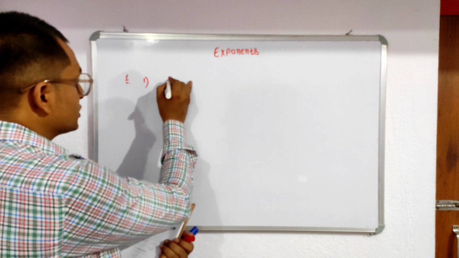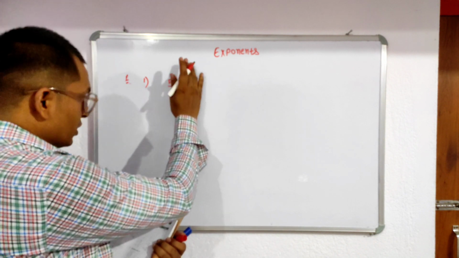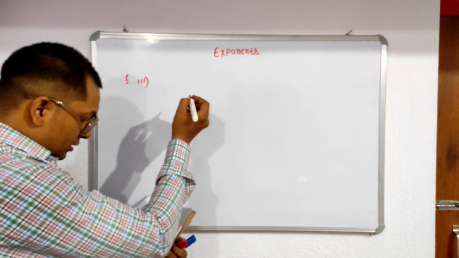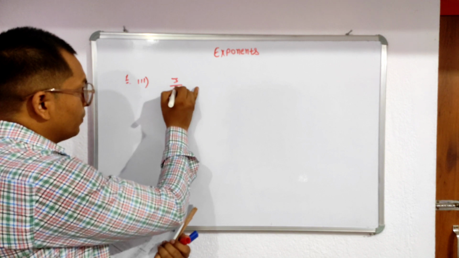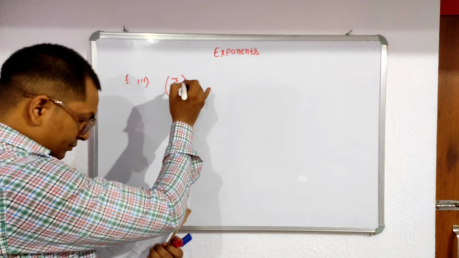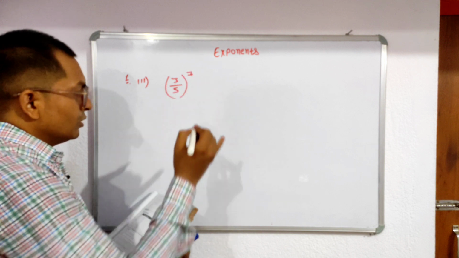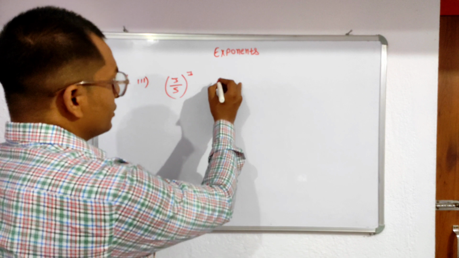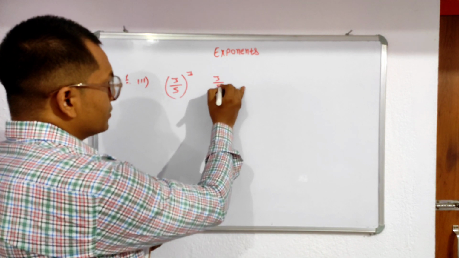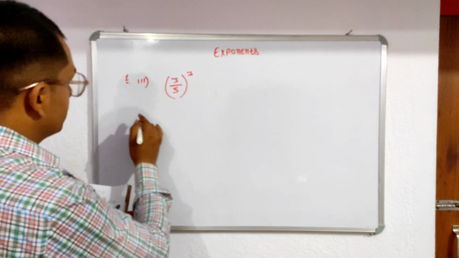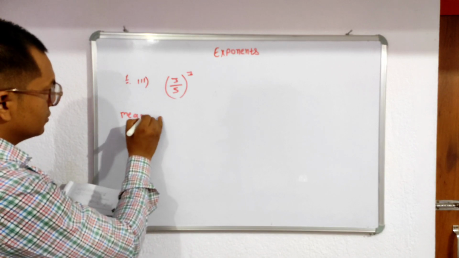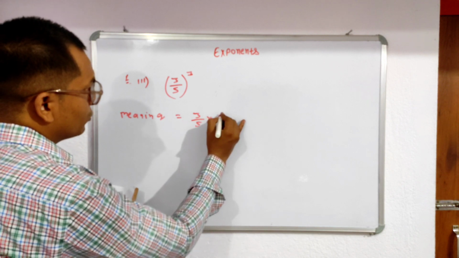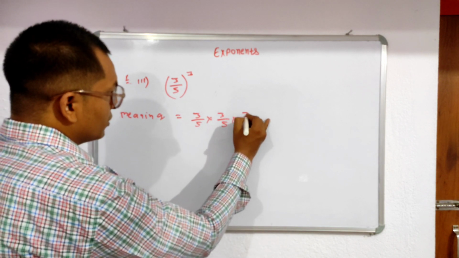The first part is the expression 3 by 5 to the power 3. We discussed this kind of question. First we find the meaning. You write here the meaning: 3 by 5 into 3 by 5 into 3 by 5.